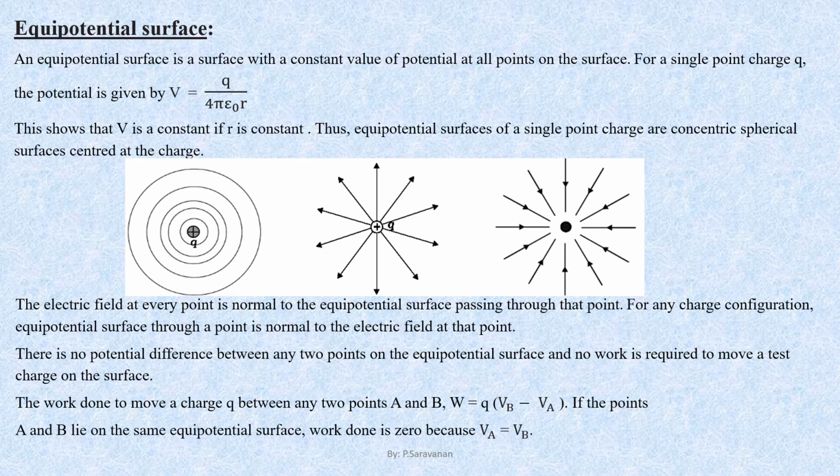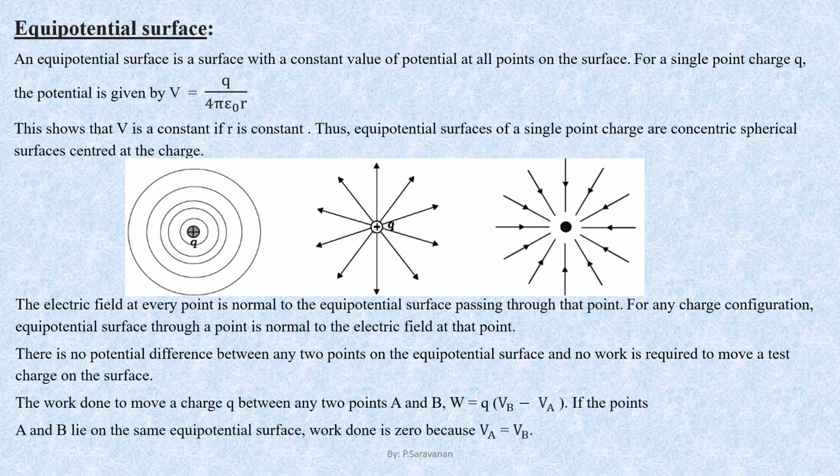So on a sphere, any point is at equal distance from its center, and hence the potential on the spherical surface at all points will be the same. Hence, you must remember that the shape of the equipotential surface for a point charge in space must be spherical.